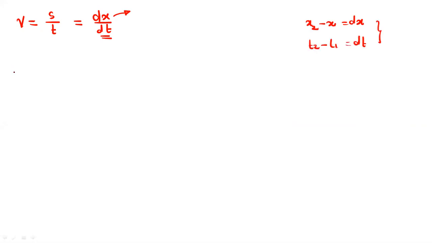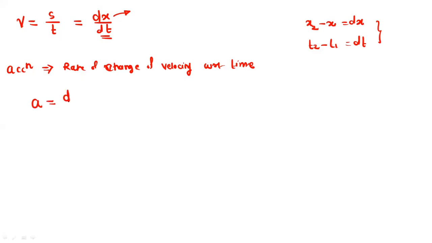Then acceleration. This is the rate of change of velocity with respect to time. So mathematically acceleration is given by dv/dt.